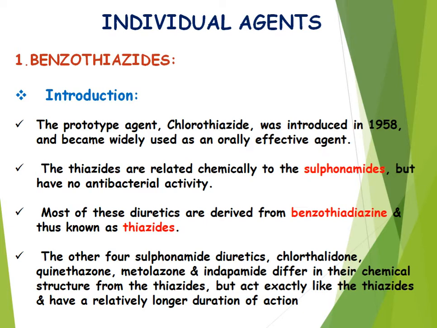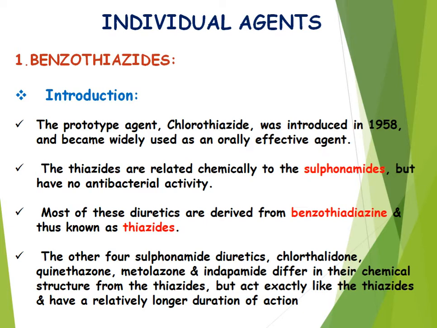Most of these diuretics are derived from benzothiazide and are known as the thiazides. The other four sulfonamide diuretics, which are chlorthalidone, quinethazone, metolazone and indapamide, differ in their chemical structure from the thiazides but act exactly like the thiazides and have a relatively longer duration of action.